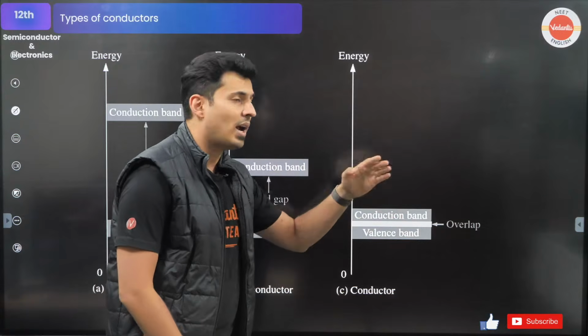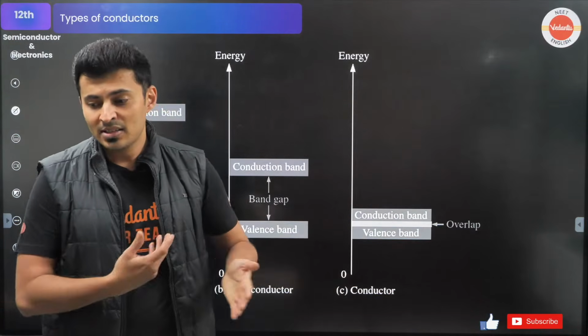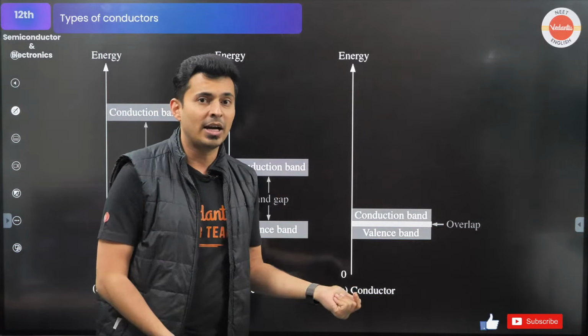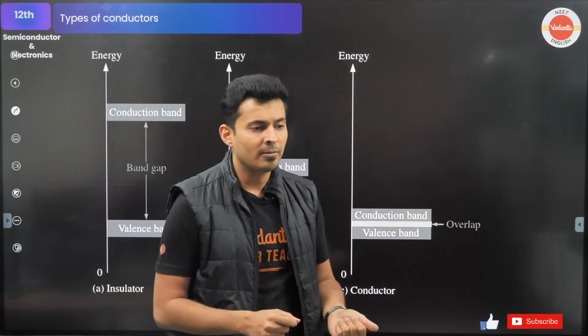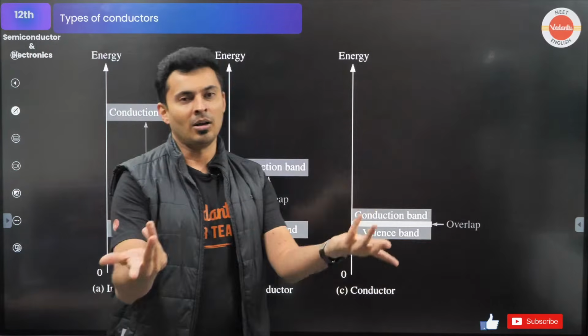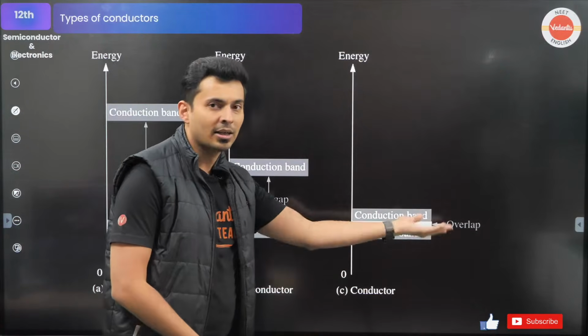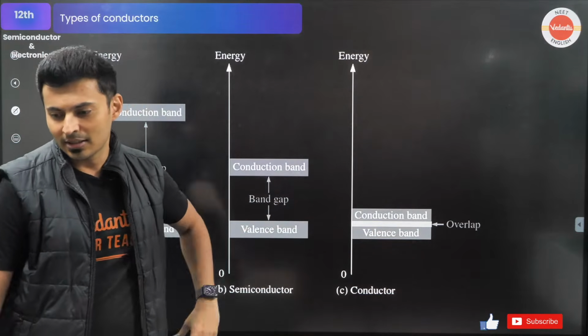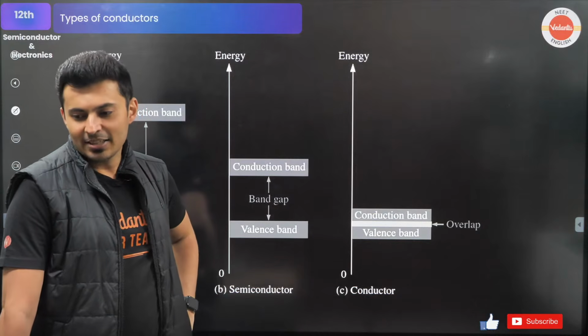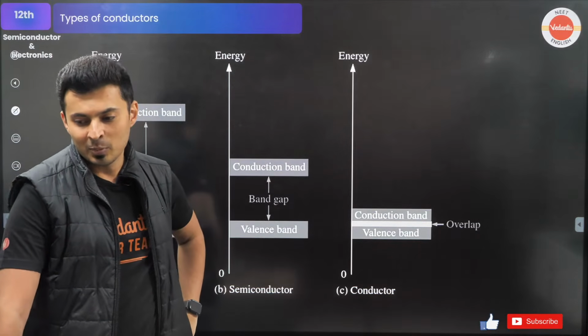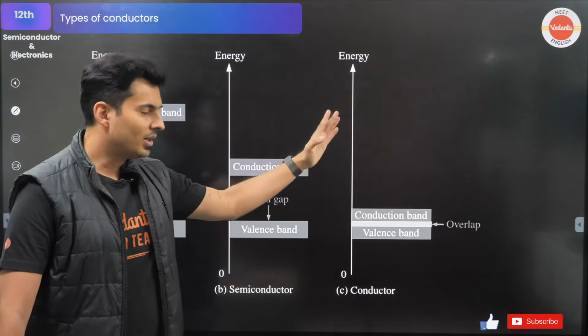Same way, if the conduction band overlaps with the valence band, it's like, I can go here also, I can go here also. Oh, I'm dead, oh, I'm alive. Oh, I'm awake, oh, I'm asleep. So that is a conductor, guys. Prem Kumar sleeps with his eyes wide open. Very good, Prem Kumar. That is what a conductor is.